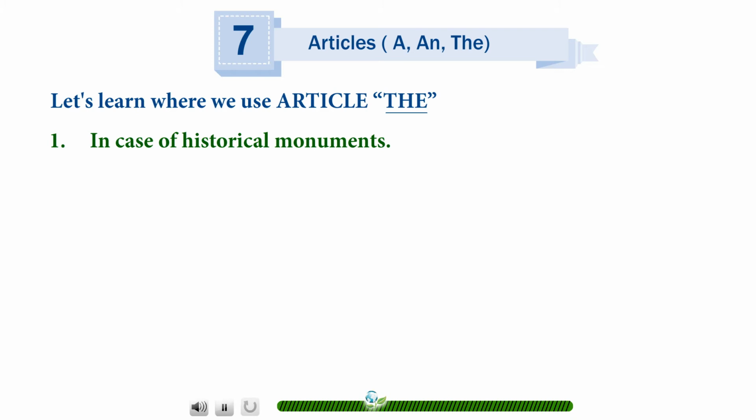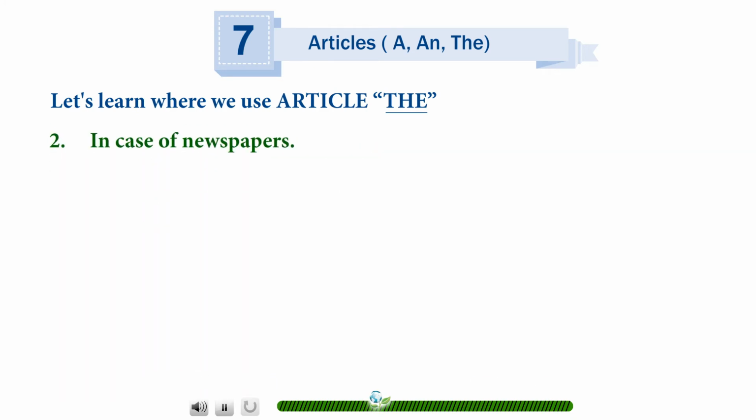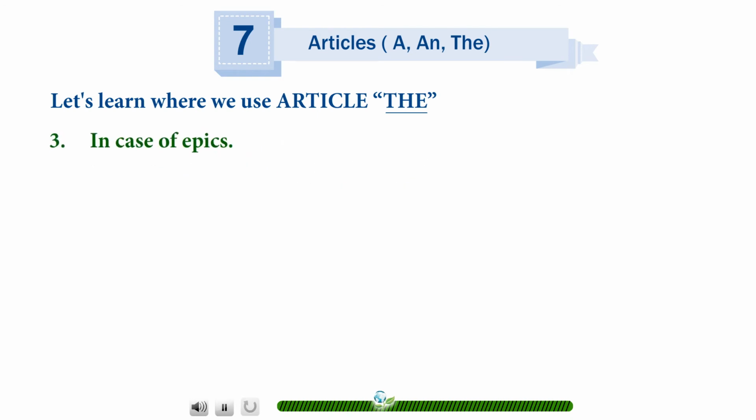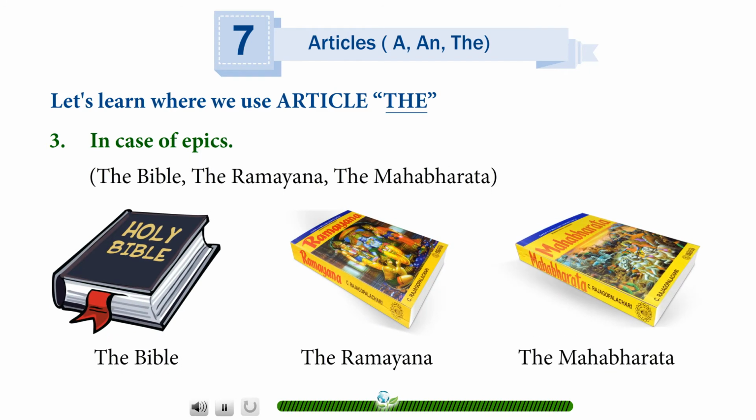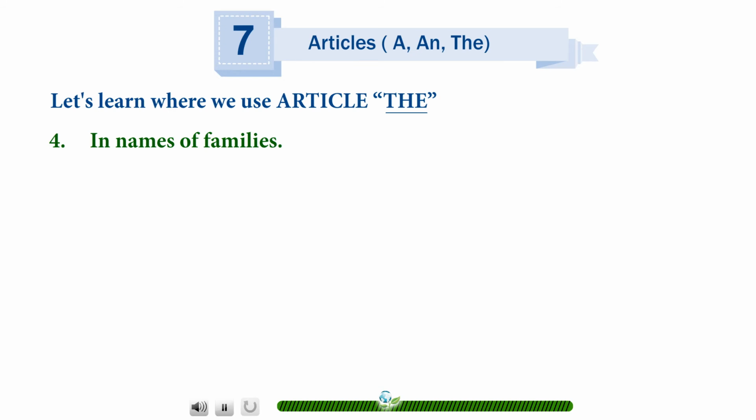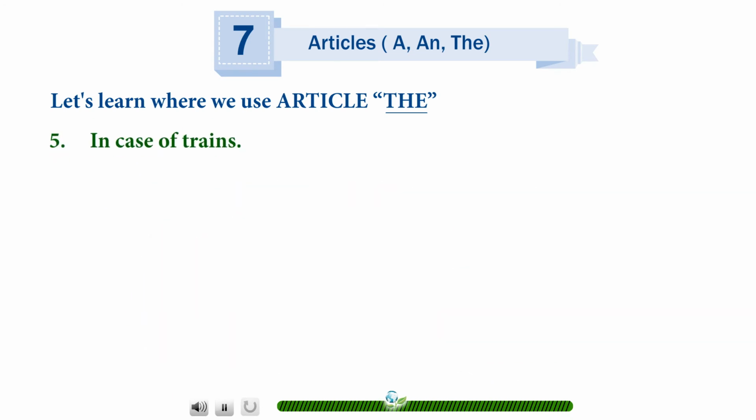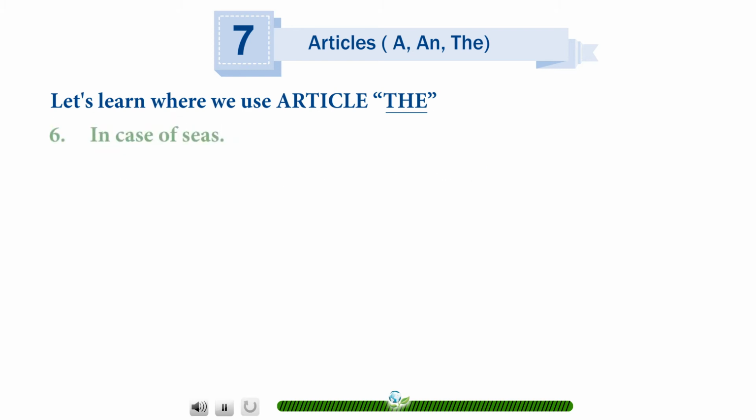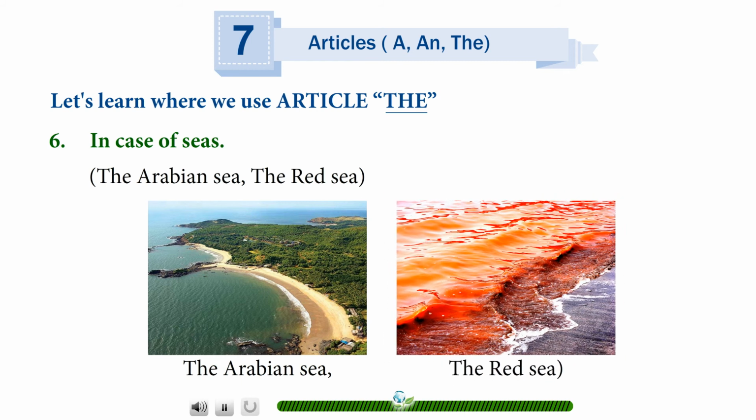In case of historical monuments: the Red Fort, the Taj Mahal. In case of newspapers: the Times of India, the Hindustan Times. In case of epics: the Bible, the Ramayana, the Mahabharata. In names of families: the Sharmas, the Guptas. The Sharmas live there. In case of trains: the Shatabdi Express, the Rajdhani Express. In case of seas: the Arabian Sea, the Red Sea.